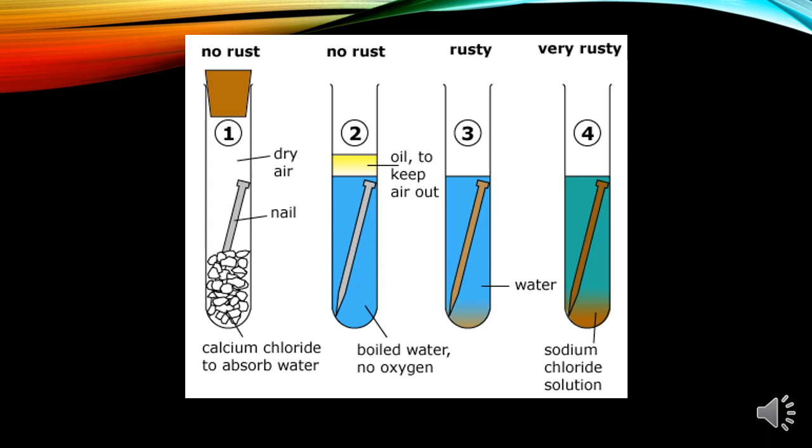Which test tube? Now you have to understand that the iron nails, we find they are rusty in test tube 3 and in test tube 4, but in test tube 1 and test tube 2, which are control experiments where there is no air, no water, the iron nails do not rust. With this experiment, we come to know that for rusting to take place, we have to have air and water in contact with the metal which is to be corroded. One important point to be noted is that all metals corrode, but iron rusts.